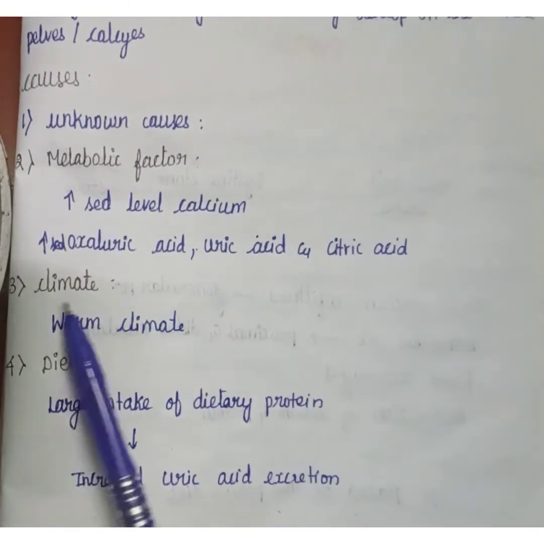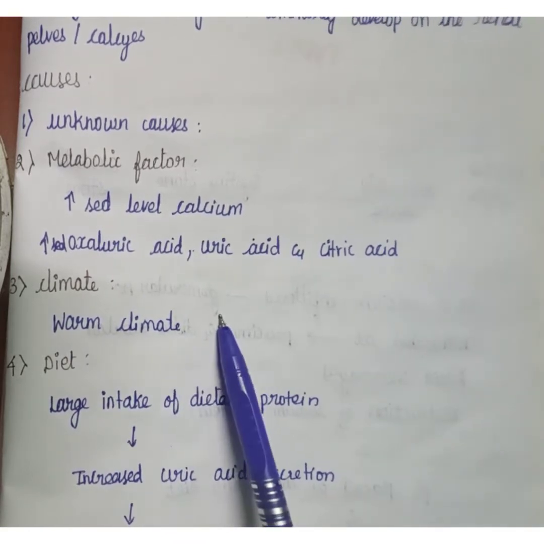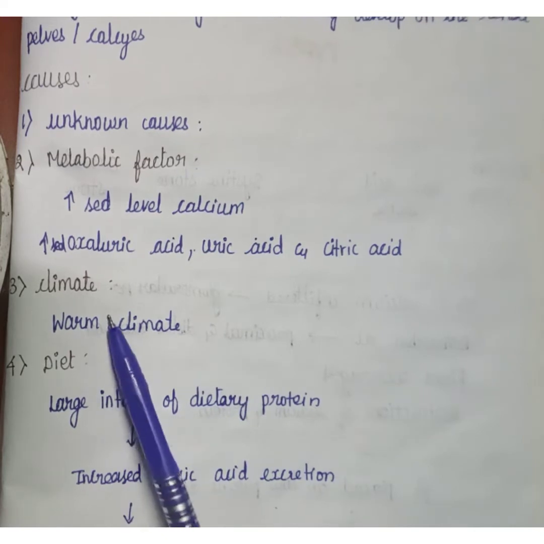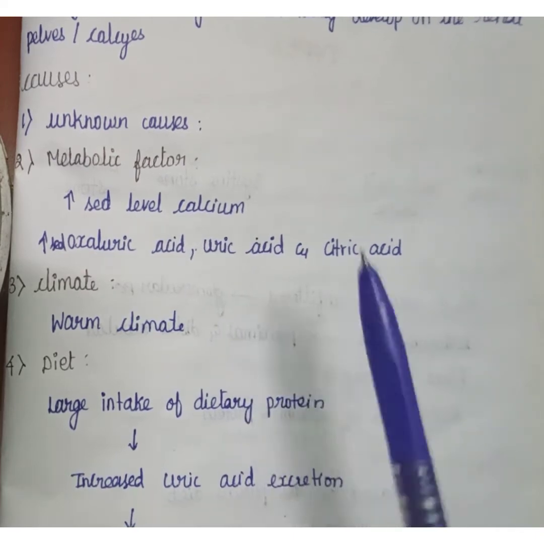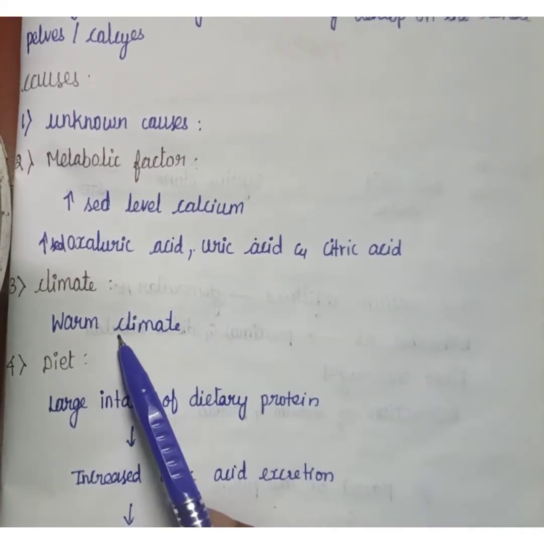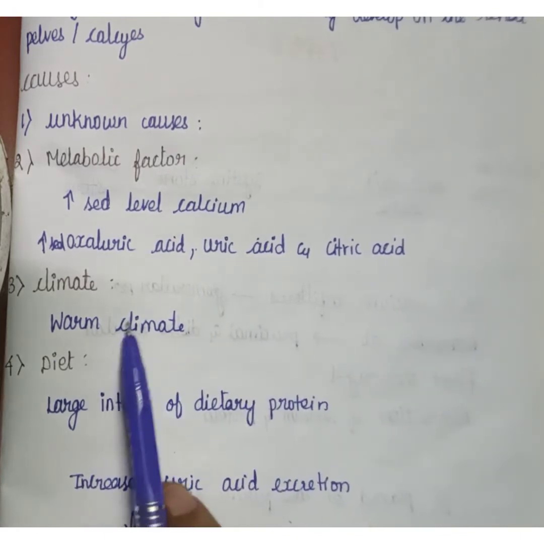Next one is climate. Usually a warm climate causes increased fluid loss. Due to warm climate there may be increased fluid loss, which may cause low urine volume and also increased solute concentration in urine. This is all about climate.